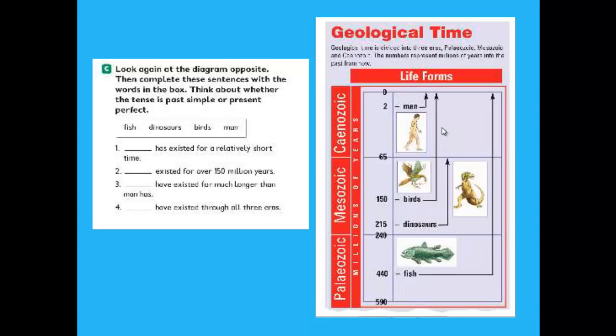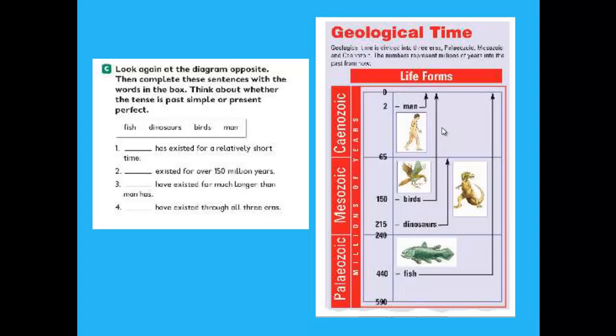Number 3, space, have existed for much longer than man has. Yes, birds have existed for much longer than man has. And here we use present perfect because birds have existed and they have lived until now.